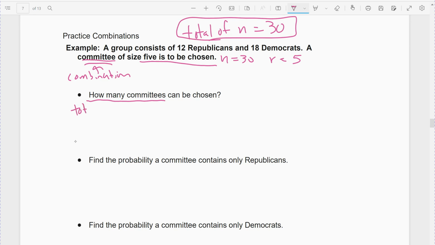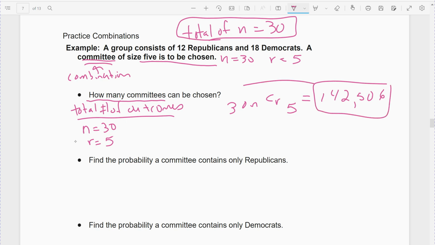All right, so the first question, how many committees are possible? So this would be my total number of outcomes, the big group. Well, we had 30 people total. If we pick from anybody, they could be Republican or Democrat. And we're going to pick 5 of them for a committee. So 30 choose 5, and it's a combination. You can use the formula, but it's very rare to find a scientific calculator that doesn't have a probability key, so use your probability key. So 30 combination, choose 5. And since we start off with a lot of people, this is a fairly big number.